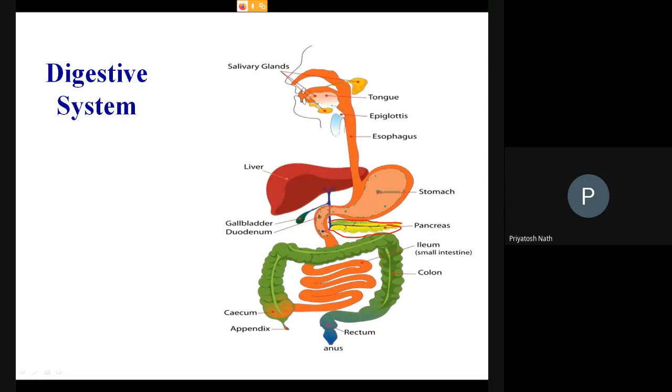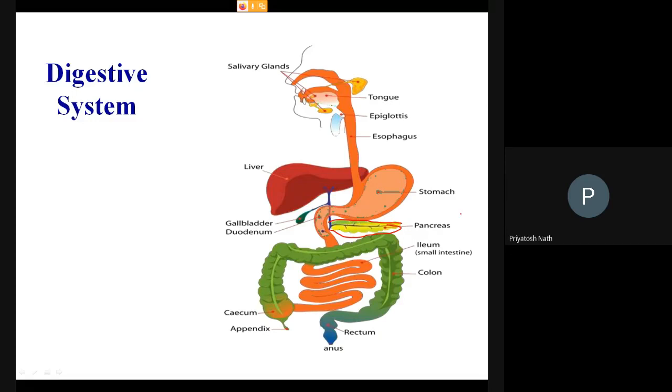It contains both an endocrine and an exocrine part. The endocrine part is responsible for the secretion of hormones, and the exocrine part is responsible for the secretion of various kinds of digestive enzymes. The digestive enzymes are contained in a juice called the pancreatic juice. Pancreatic juice from the exocrine pancreas contains various digestive enzymes and helps in the digestion of food. So you can say it is a digestive organ.